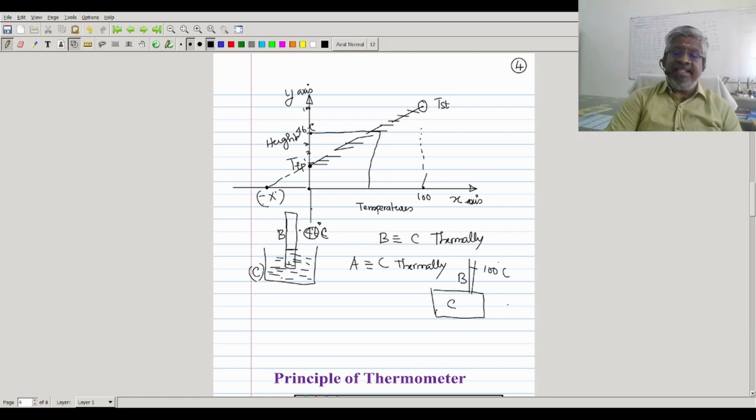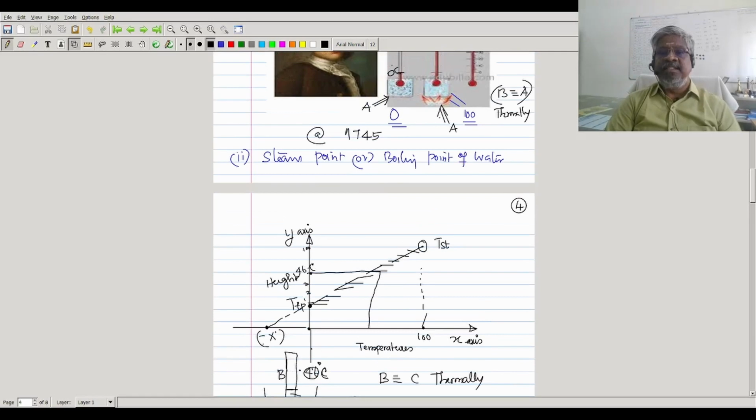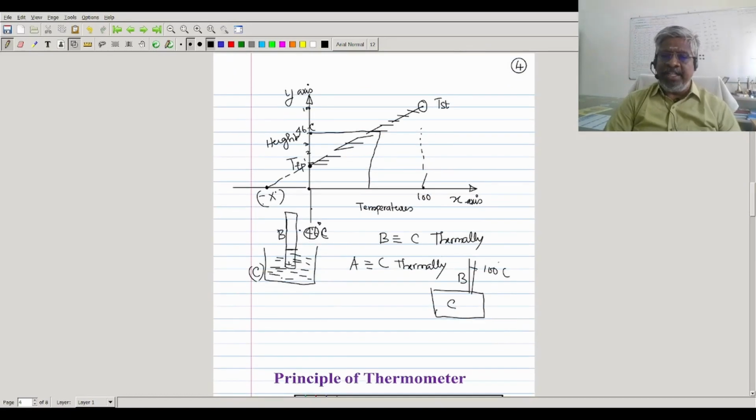So I can say A and C are in thermal equilibrium. But for that, A, in the second case, what I fixed is this one. This is the steam point in the second experiment. So this is A, the thermometer is B. Now this A, I presume that is 100, and here also it is showing 100 degrees Celsius.